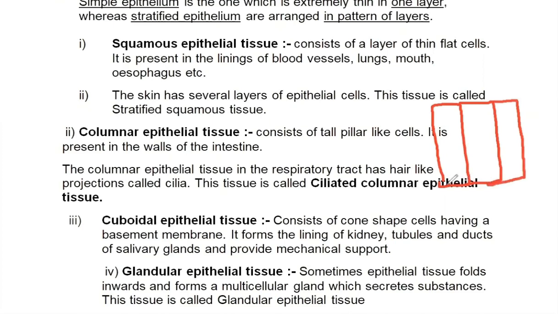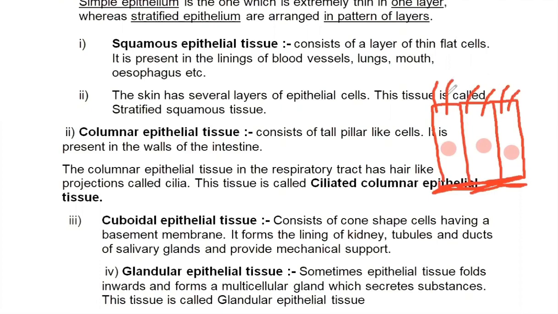On the lower side, there is a basement membrane, which is thick. Then we have a nucleus in a cell, and at the top of it, there are hair-like processes known as cilia. If these cilia are present, then this columnar epithelium will be termed ciliated columnar epithelium.